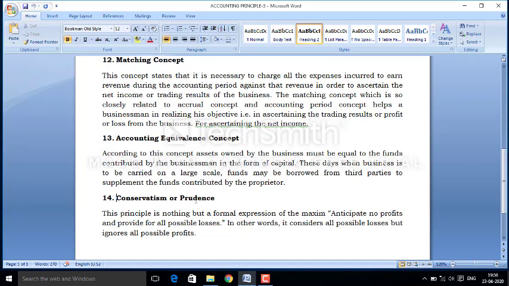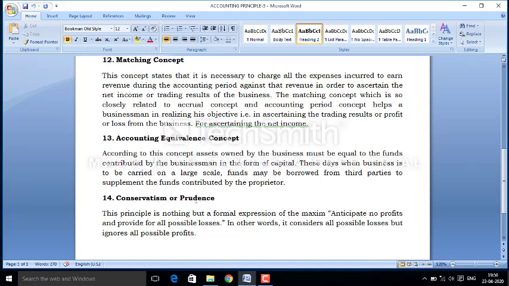Whenever we start any kind of business, we look for profit, but before looking for profit, we look for the risks involved in the business. And due to this accounting concept, we anticipate no profit and provide for all possible losses in advance. Suppose I have given credit to many people, then they are all debtors for me.